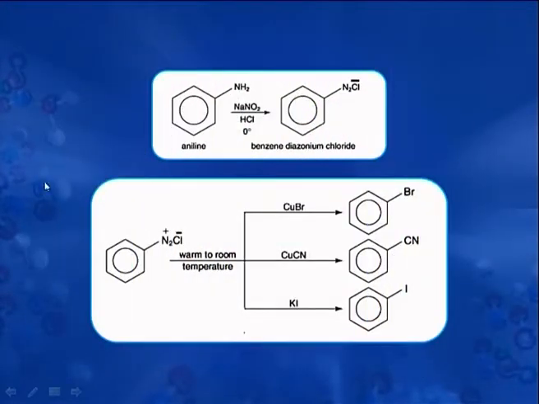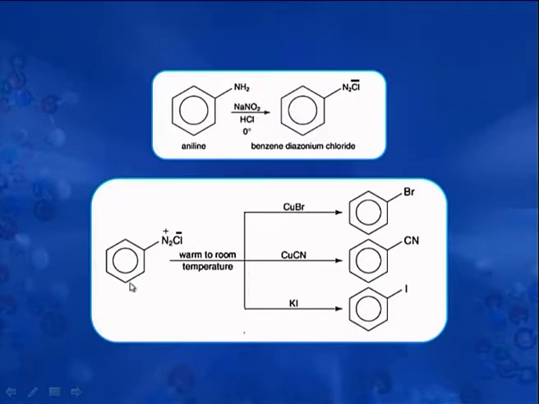For example, you can see here that this is aniline. This upon diazotization forms benzene diazonium chloride. This benzene diazonium chloride when treated with cuprous bromide forms bromobenzene. When treated with cuprous cyanide forms benzonitrile, and when treated with potassium iodide forms iodobenzene.